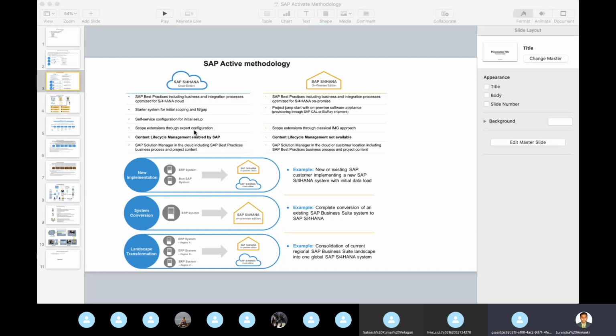So does anyone have any questions on the basic difference between cloud and on-premises, which you are using in the Activate methodologies? Yeah. Self-service configuration for initial setup. So this configuration, they refer to whatever functional configuration we require for the system, or they will talk about the Activate methodology setup. Like Solution Manager also we set up, right? Like that setup or configuration, our IMG configuration. So it's a completely IMG configuration.